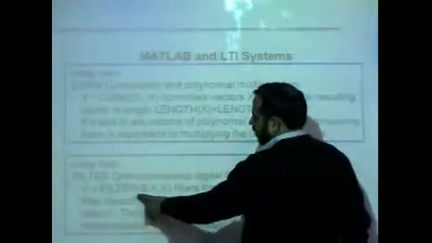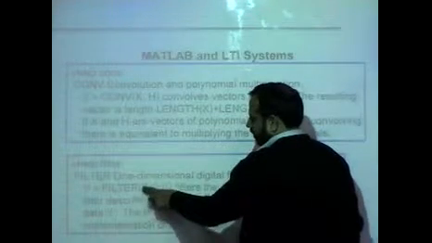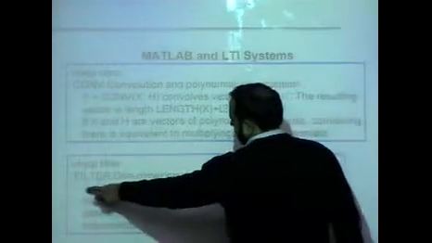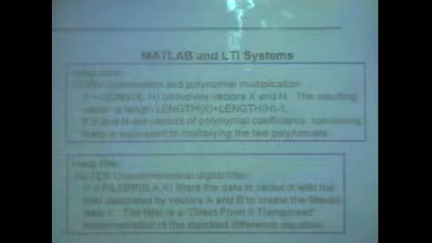X is your input, and it is effectively equivalent to passing x through a difference equation with b's and a's coefficients and getting an output sample. So this is a filter command in MATLAB where you design b's and a's, and x is your input signal. You pass it through a filter and get an output y.